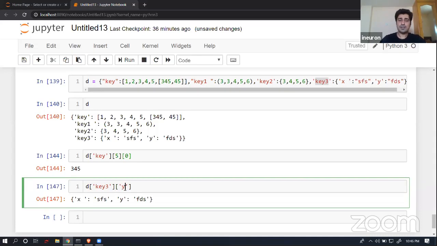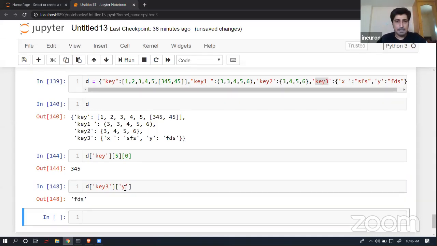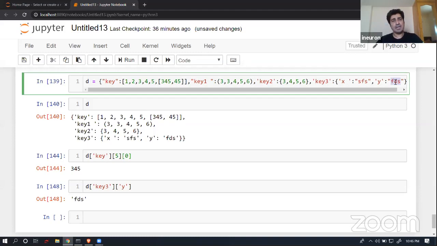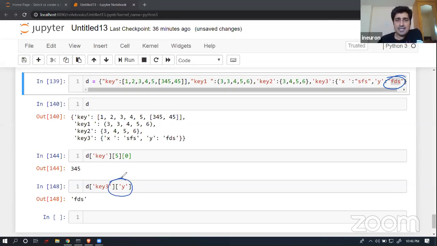Maybe I can give Y. And as you can see, I'm able to get this particular data set. So again, it's very easy. Whenever you want to access data out of a dictionary, it's not a big deal at all. I can access any kind of data at any point of time, manipulate the data set, and then store it back even inside a dictionary. That is completely feasible and allowed.